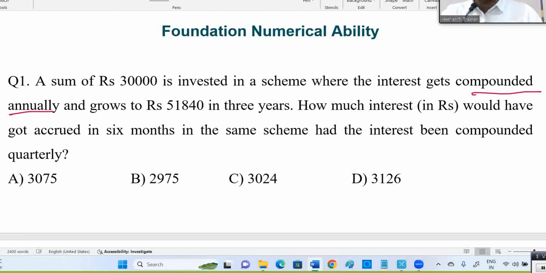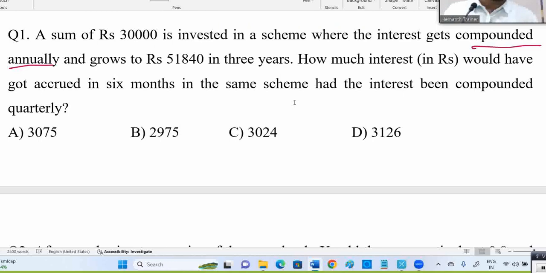Suppose you people are not strong in simple interest and compound interest, please search in your group for the video related to simple interest and compound interest, already shared. Two parts are there. First part is basic. Second part is related to compound interest. Complete it please. Without that knowledge, it's not easy. I believe everybody has certain knowledge in every topic we are discussing as you come to final year. If you are not strong in any topic, almost all of these topic videos are in my Telegram group, or you can see them in your WhatsApp group, or maybe on my YouTube channel. Learn that. Without that it's not easy, right?